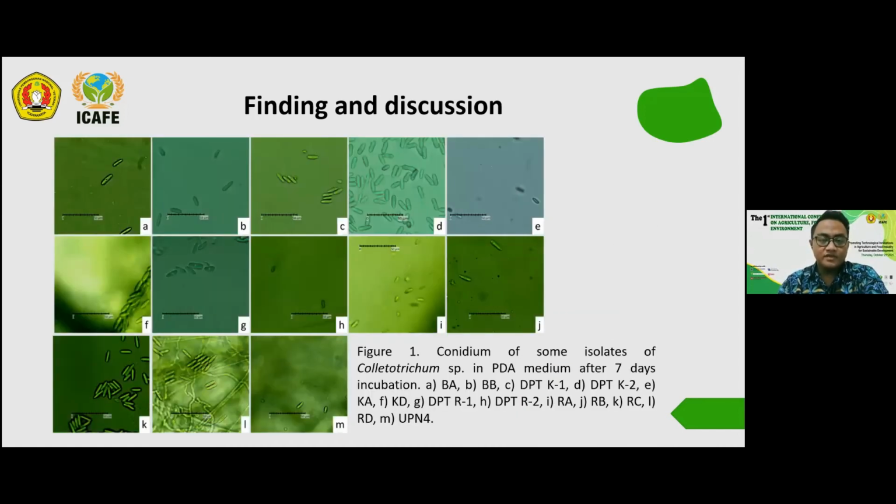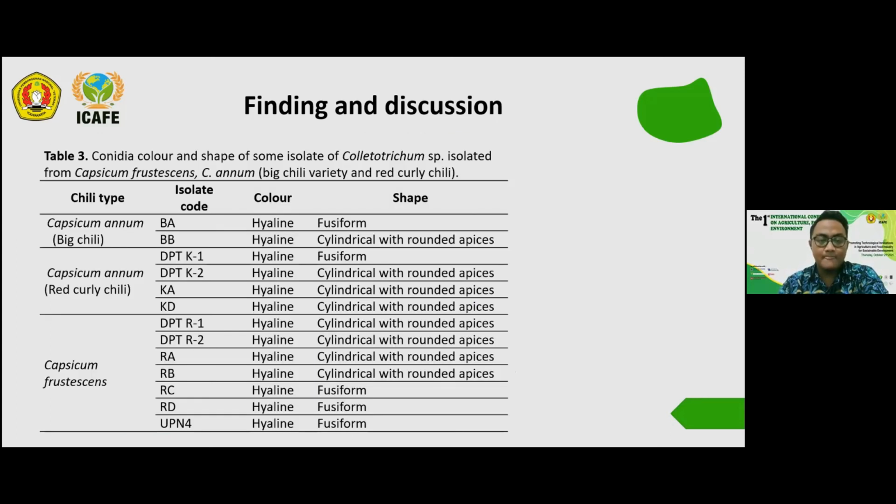This is the picture of the conidia that we collected from microscope observation. Even though the conidia shape is diverse, the color is not diverse. All conidia we collected have hyaline color, or what we also call transparent color. But for the shape, we find 2 kinds of shape. First is fusiform, and the other one is cylindrical with rounded apex.